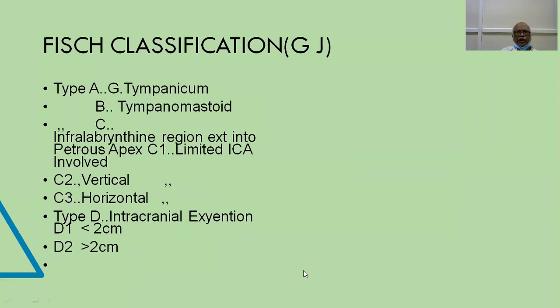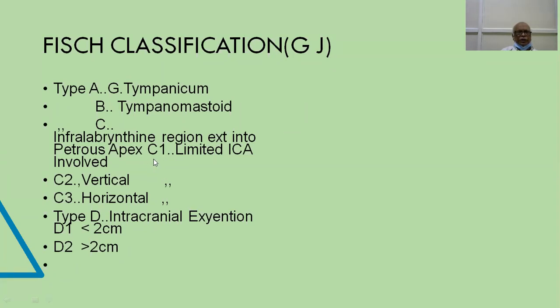Professor Ugo Fisch has classified these tumors. Type A tumors are confined to the middle ear cavity; they are called glomus tympanicum. Type B tumors are the tumors extending into the tympanomastoid area, whereas type C tumors extend into the infralabyrinthine region and also into the petrous apex.